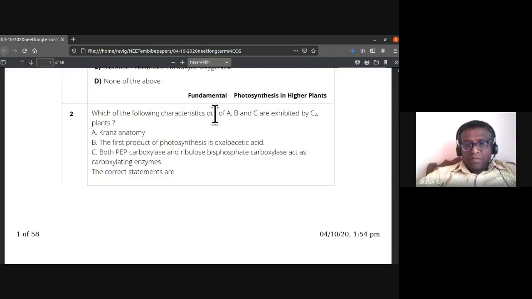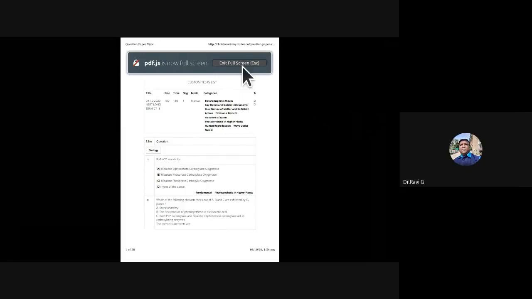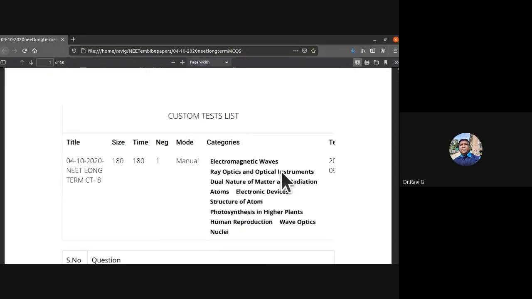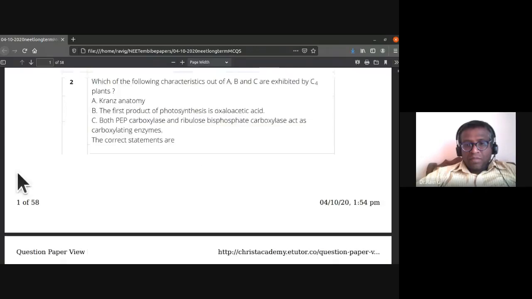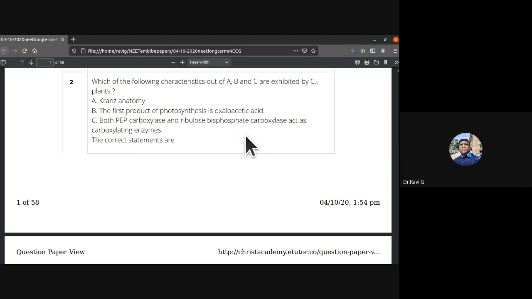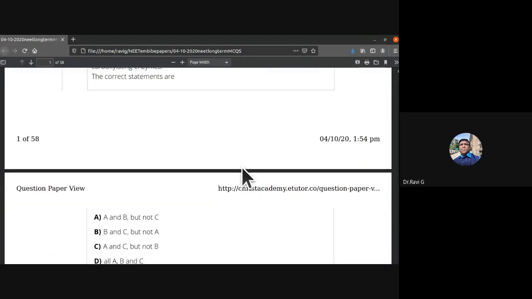Then which of the following characteristics out of A, B, and C are exhibited by C4 plants? A: Kranz anatomy. B: the first product of photosynthesis is oxaloacetic acid. C: both PEP carboxylase and ribulose biphosphate carboxylase act as carboxylating enzymes. What are the correct statements?